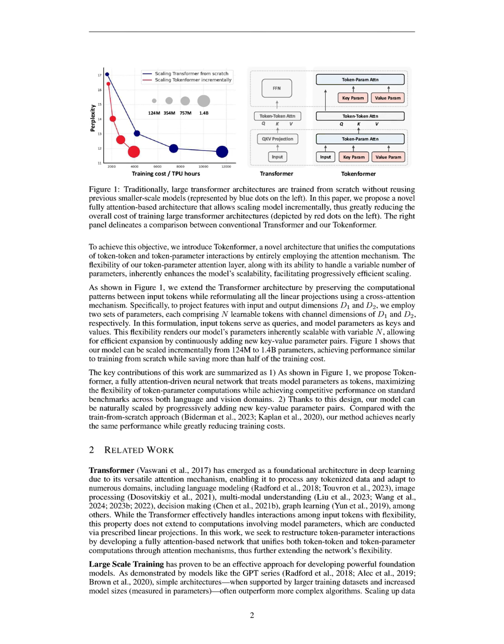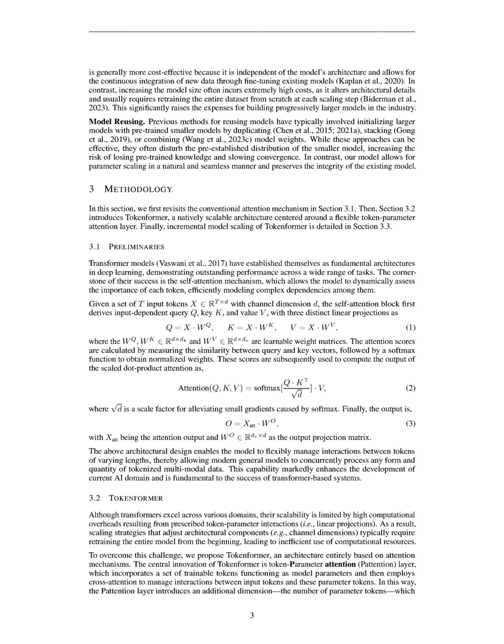As demonstrated, Tokenformer can scale from 124M to 1.4B parameters while achieving performance comparable to training from scratch, but with over half the training cost. This efficiency is further highlighted by the model's ability to maintain the integrity of pre-trained knowledge, facilitating faster convergence and making it a more resource-effective solution for developing large-scale models.